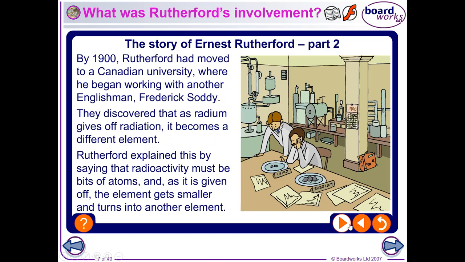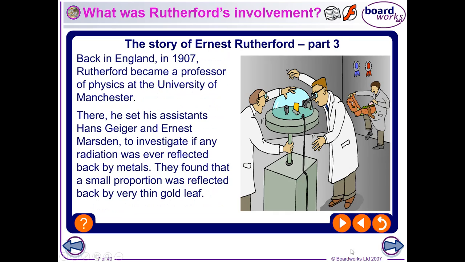Rutherford started to work with another scientist, and they discovered that an element, radium, gave off radiation, and as it does that, it turns into something else. So Rutherford explained that when atoms or elements gave off radiation, it must be bits of the atom that are being given away and given out, and they become a smaller atom afterwards. So one element changes into another element, which is what the ancient alchemists wanted to do. They wanted to turn lead into gold, but unfortunately that wasn't the change that was happening. There were other changes, like thorium into lead.